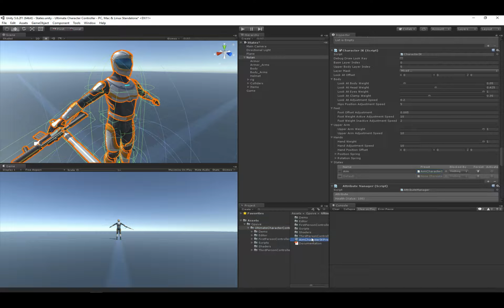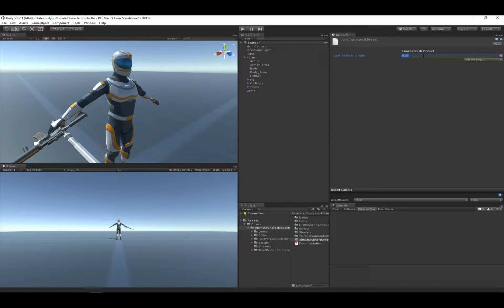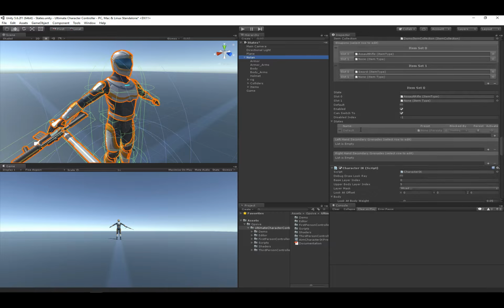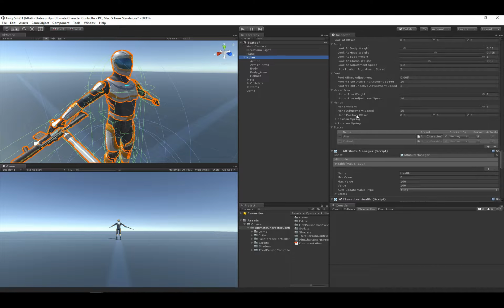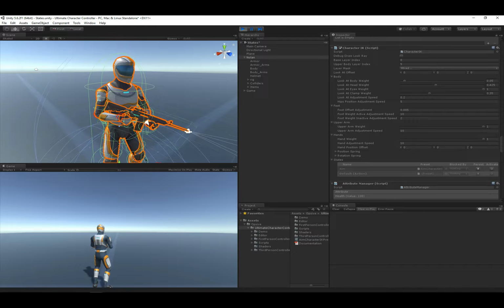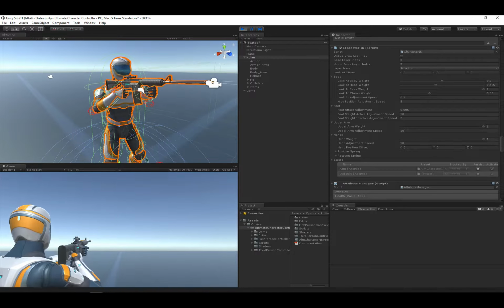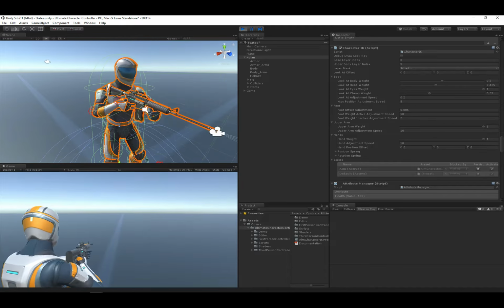So let me click on the preset, and then I want to add an upper body weight, and I want to say it will have a weight of 0.5. So now if I go back to the character IK component, then I hit play, we'll notice that the upper body weight changes when I have the aiming state activated.